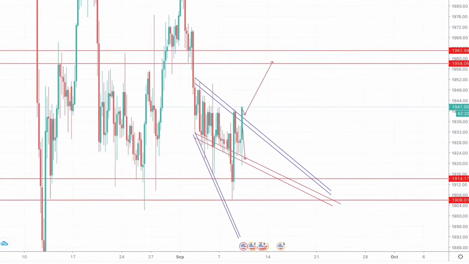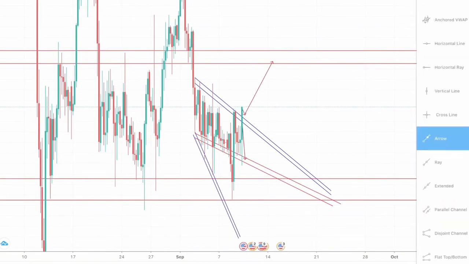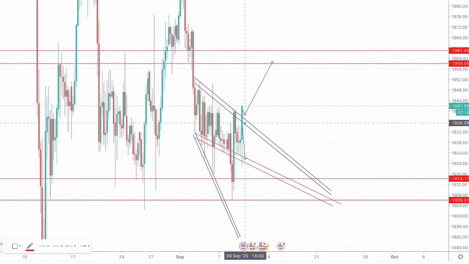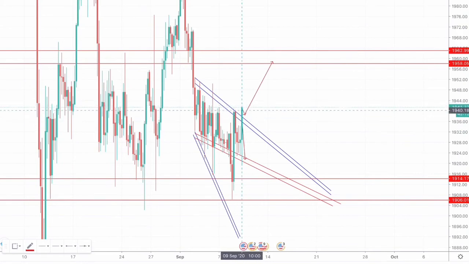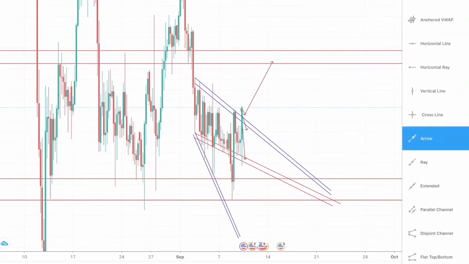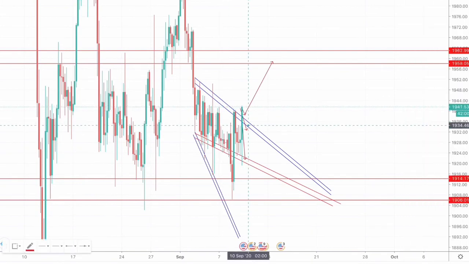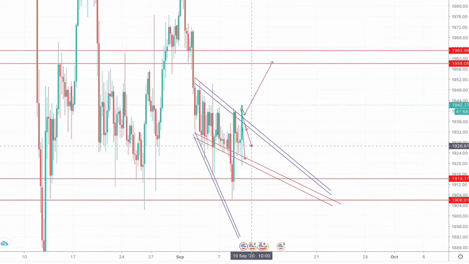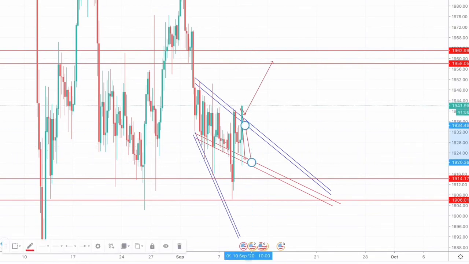Now coming to a bearish scenario: if we see that the market did a fake breakout upwards, and the market reclosed below this particular resistance zone, that would initially trigger a bearish momentum in the market for gold, and then we can potentially go for a short position for gold.